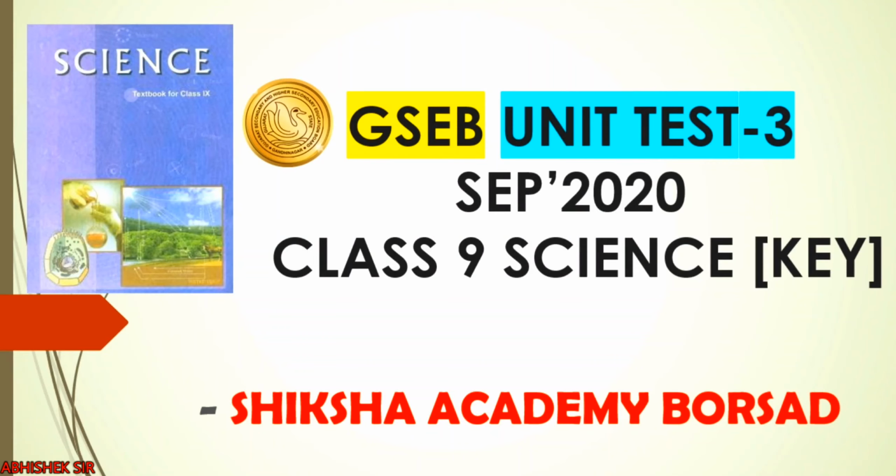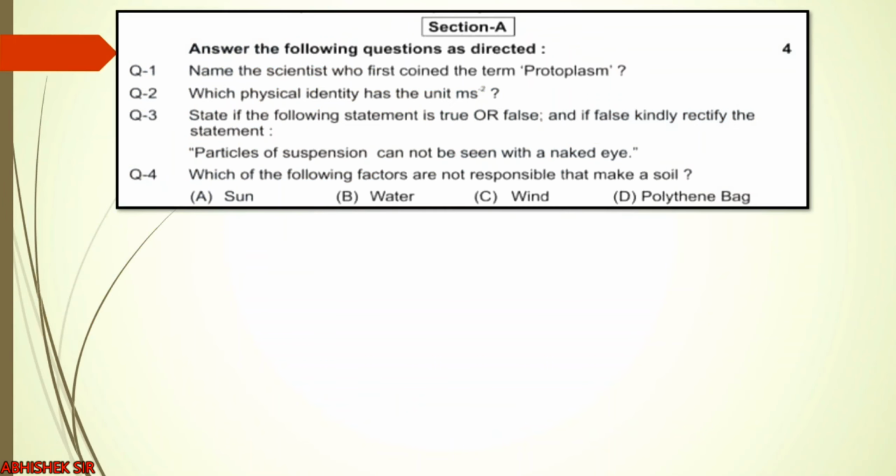In this video we are going to solve the class 9 unit test 3 science paper. You all know that the science paper was conducted by GSEB. It was of 25 marks. There were 4 sections, and let us go for the section-wise solution.